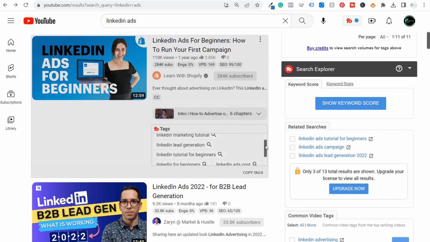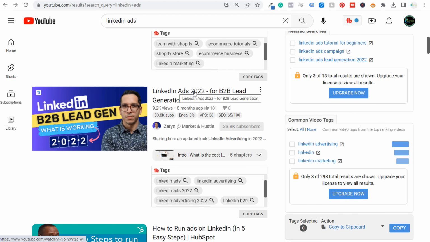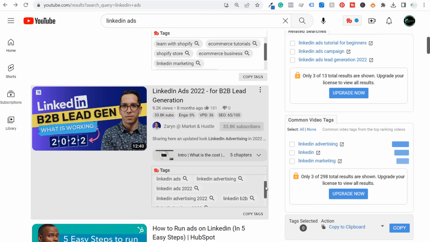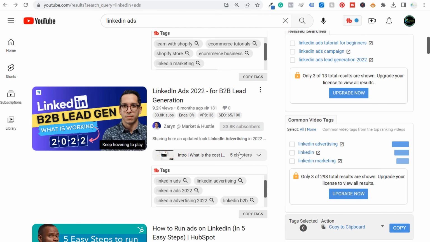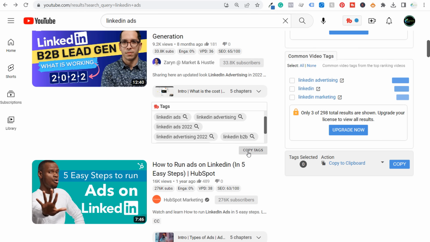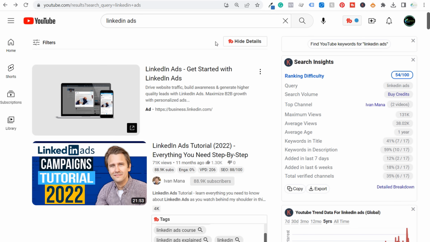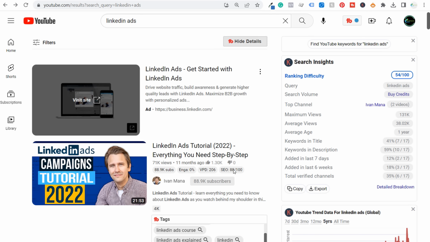And what you can find with some of the different tags is, okay, this is what people are looking for specifically, or these are some different tags that can help me come up with some different video ideas. So something like LinkedIn ads 2022 for B2B lead generation, LinkedIn B2B, LinkedIn lead gen 2022, advertising 2022. These keywords are all geared towards 2022 and specifically what the video is about. So you can find a ton of different ideas for tags, and you can copy these tags as well and create a huge long running list of tags that other creators are actually using. And you can do that all by just using TubeBuddy, which is completely free here, and seeing all of those different ideas.